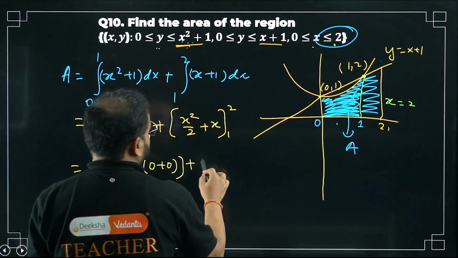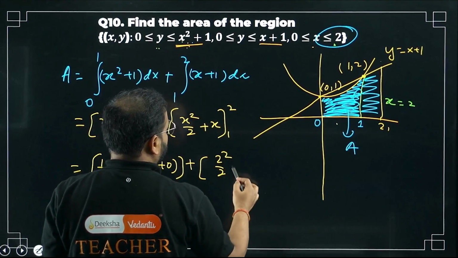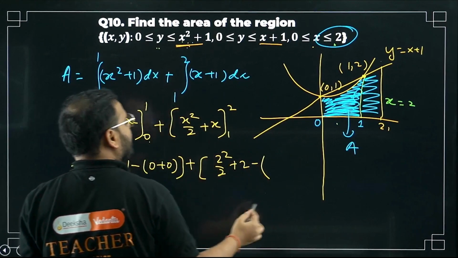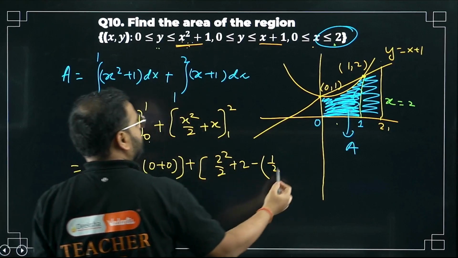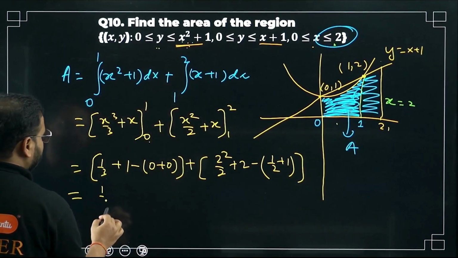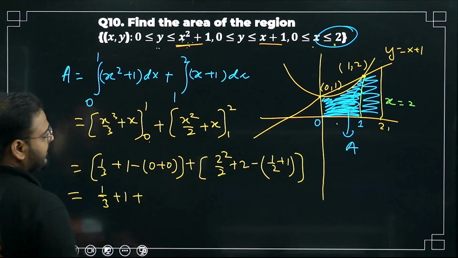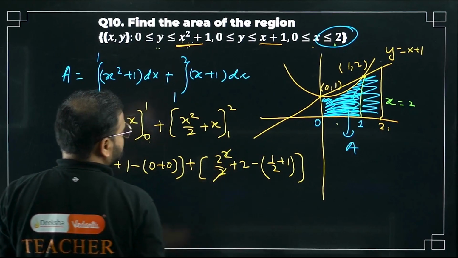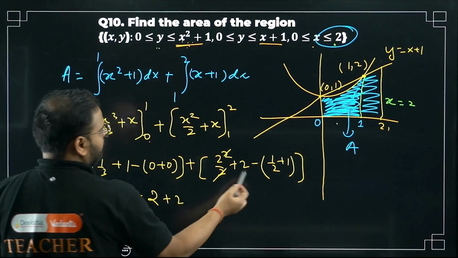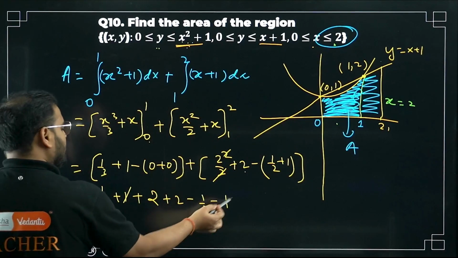Second one, please check. Put x as 2. So 2 square by 2 plus 2. Upper limit is done. What about lower limit, sir? Minus sign. Put 1 now. 1 square by 2 is simply 1 by 2 and plus 1. Expand the entire bracket. Please check what I'm getting. 1 by 3 plus 1 over here. 0 is gone. 2 square by 2, cancel this. What I'm getting, sir? Simply 2. So this also plus 2. What about this? Minus 1 by 2. What about this? Minus 1. Cancel this. 1 and 1 is gone.